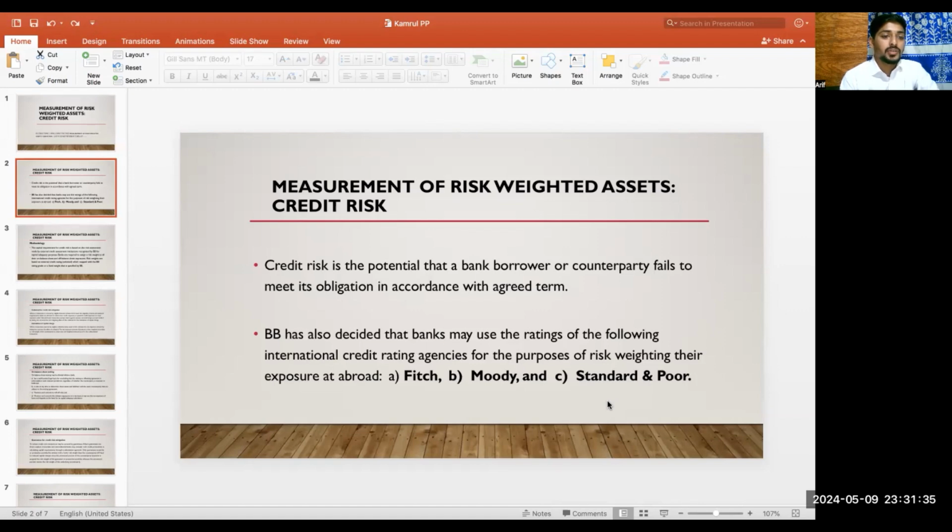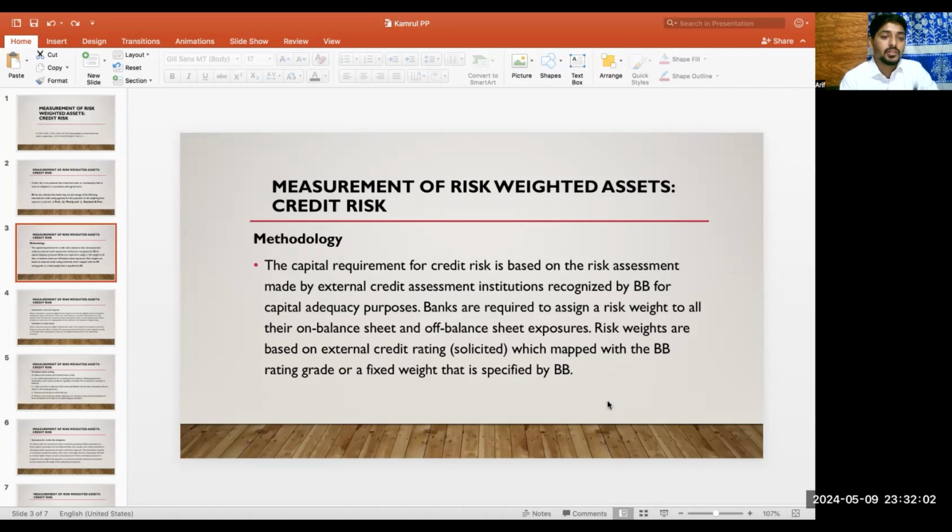Credit risk means the potential that a bank borrower or counterparty fails to meet its obligation in accordance with agreed terms. Bangladesh Bank has also decided that banks may use the rating of the following international credit rating agencies for the purpose of risk weighting their exposures abroad: Fitch, Moody's, Standard and Poor's.